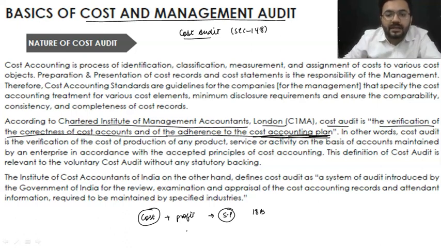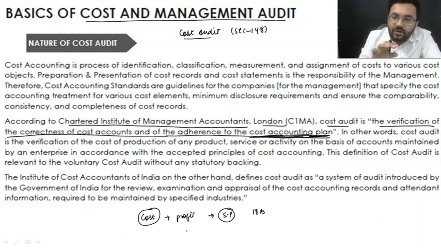Now, what is this cost accounting plan? That means whatever the standards: just like in accounts you have accounting standards, in costing you have costing standards, and in audit you have cost accounting standards. As per those standards, you need to conduct your audit. And do remember, my dear students, this audit is required to be conducted only by a cost and management accountant. No CA, no company secretary, no lawyer, no engineer, nobody else can conduct this audit. Only a cost and management accountant can conduct this audit. Congratulations. Moving ahead.